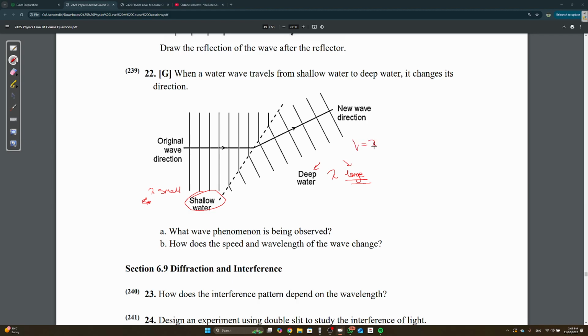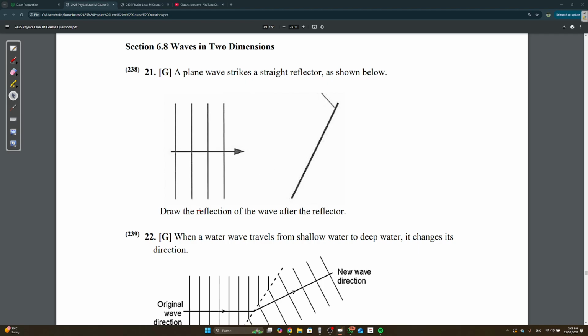v is equal to lambda f. So when you increase lambda, what's going to happen to the speed of it? It's going to increase. Whenever you go from shallow to deep, it increases. But in the examples they gave us, it's always from deep to shallow, so that would be slowing down in that case. Okay, here, what is changing?